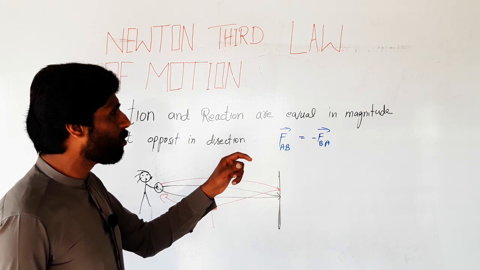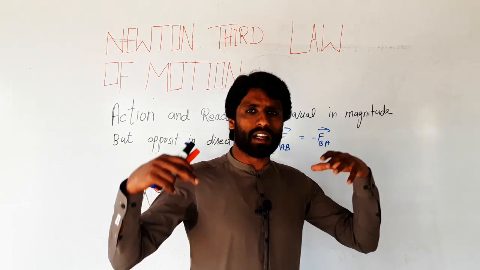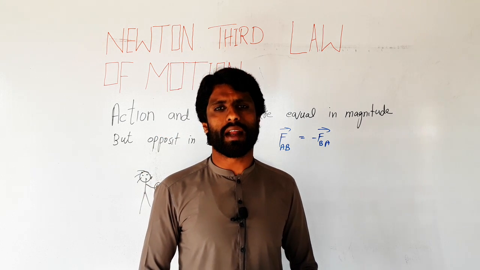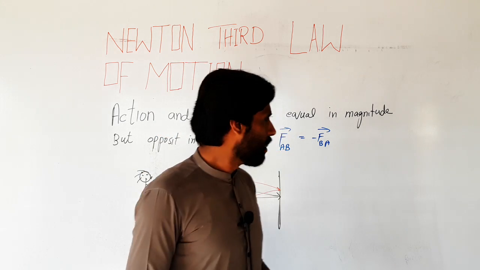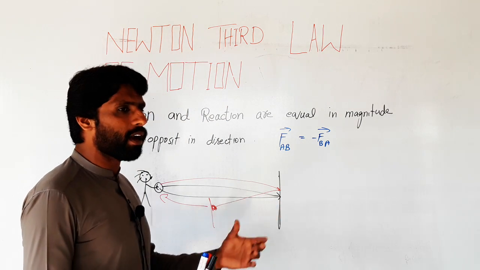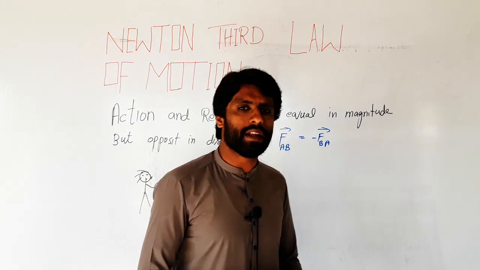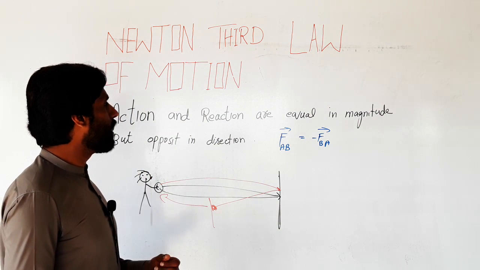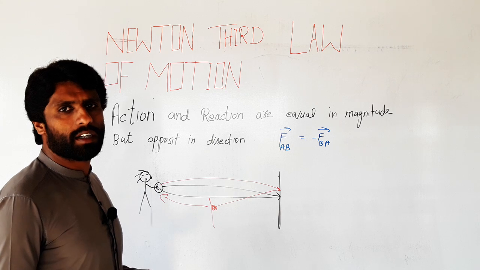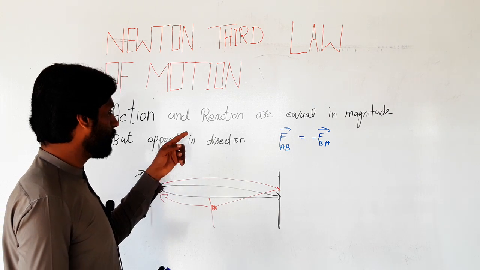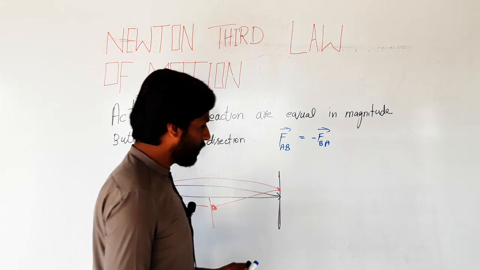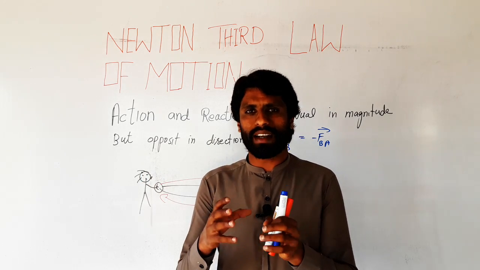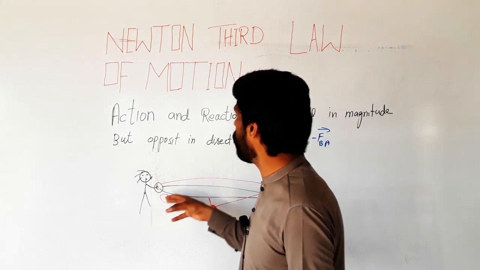Some amount of force is lost in the resistive force with the wall and the ball, or the wall and the marker. This is the point where practically we see that this law is incomplete or not applicable in some cases. The reason for this is the property of matter. Property of matter is a necessary condition to explain this law.